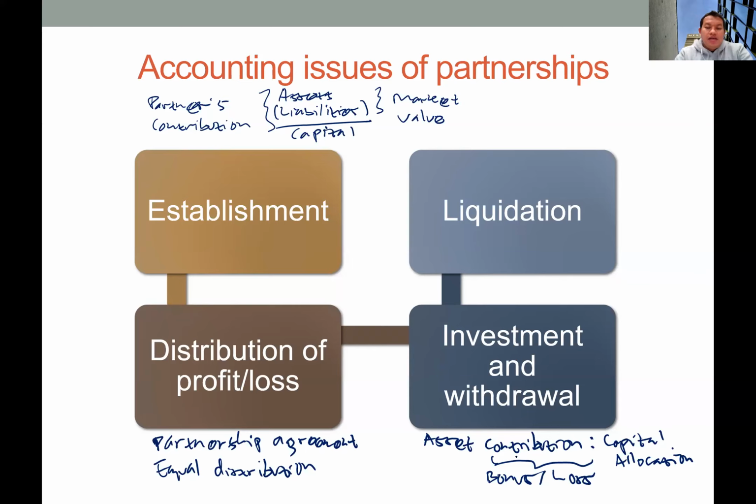Okay, and lastly we have liquidation. In the liquidation we have three steps. The first one, the partners will sell all the partnership's assets for cash. They will transform all the assets to cash, and then they will use this cash to repay the liabilities, the partnership liabilities.